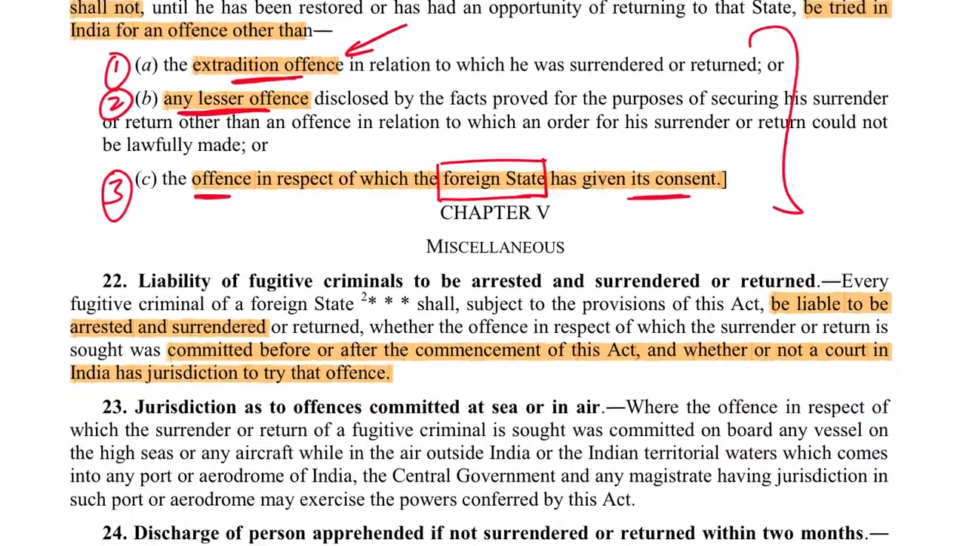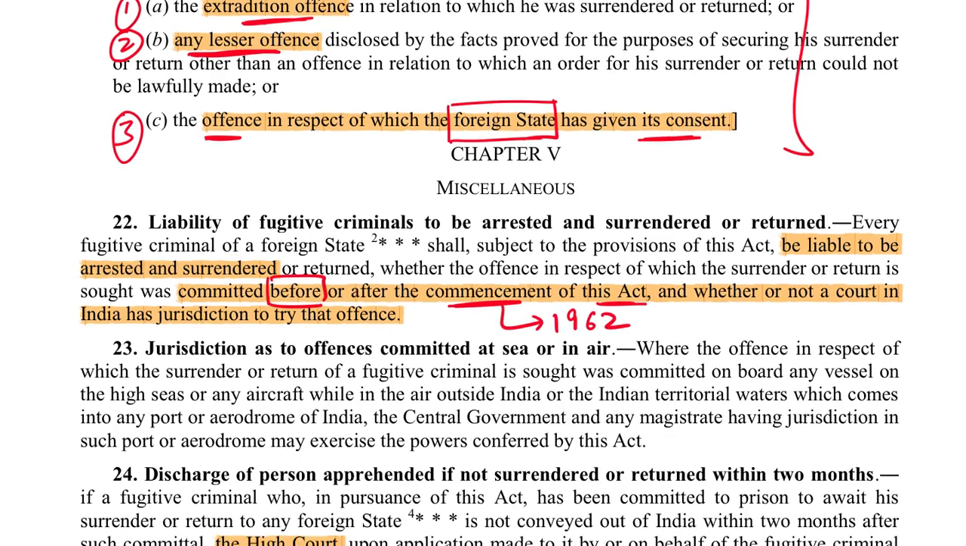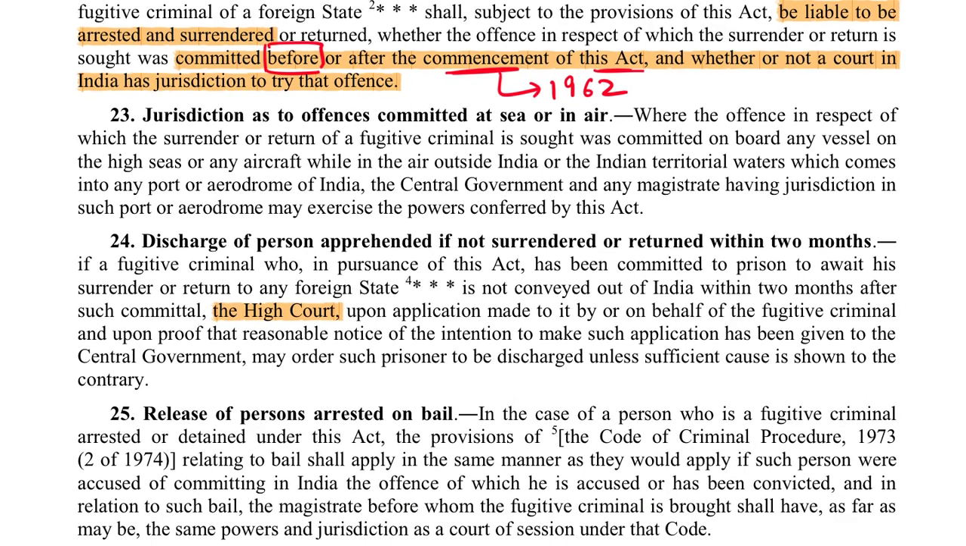The next important point is that a fugitive criminal can be extradited even for offences which were committed before the commencement of this act, which is the year 1962. Next, the maximum duration of imprisonment is 2 months. That is, once a fugitive criminal is arrested, within 2 months, this person must be extradited. Otherwise, this person can be released by the government on the order of the respective High Court.